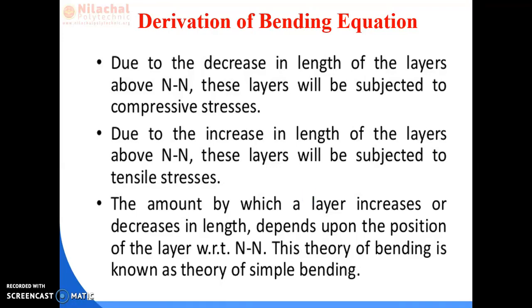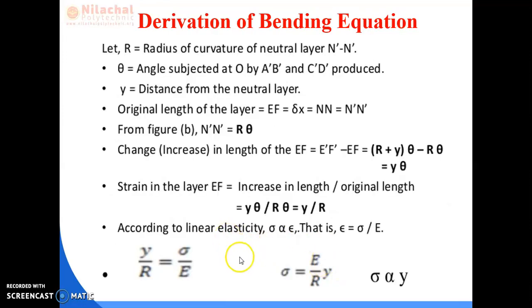Already you have discussed these things. Due to decrease in length, the layer above the NN will be subjected to compressive stress as earlier discussed. The increase in length of the layer will be subject to tensile stress. The amount by which a layer increases or decreases in length depends upon the position of the layer. This is known as the theory of simple bending. From the figure, theta is the angle subtended by the extension of the lines A dash B dash and C dash D dash. Now the distance from the neutral layer.